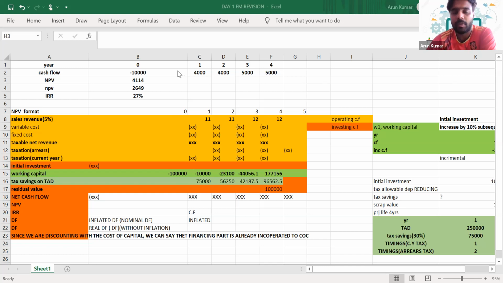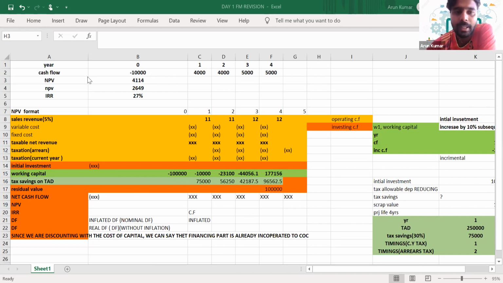Whenever we have to appraise a project, I have told that we need to calculate NPV. NPV is where the present value of outflow gets compared with the present value of inflow. Normally I know how you guys are doing it: we predict the cash flows, then discount them and net it off. But in Excel, there is an easy method to calculate NPV.